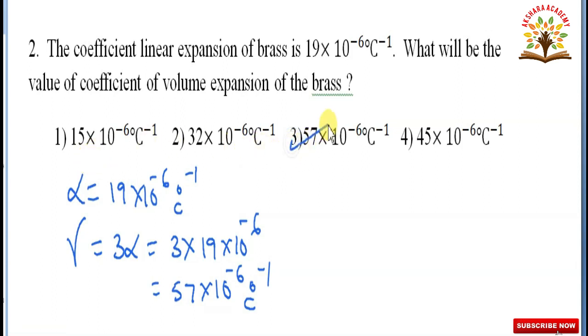Third option is correct. Coefficient of linear expansion of the brass is 19 into 10 to the power of minus 6 degree centigrade inverse, and coefficient of volume expansion of the brass is 57 into 10 to the power of minus 6 degree centigrade inverse. So, third option is correct.